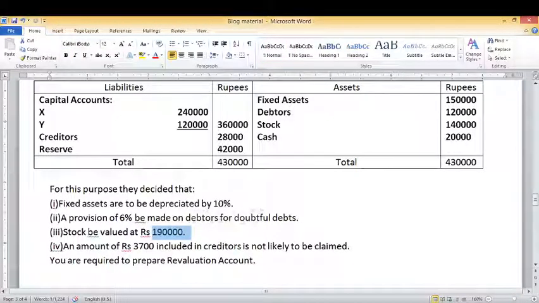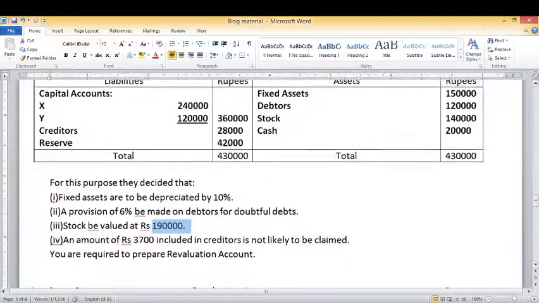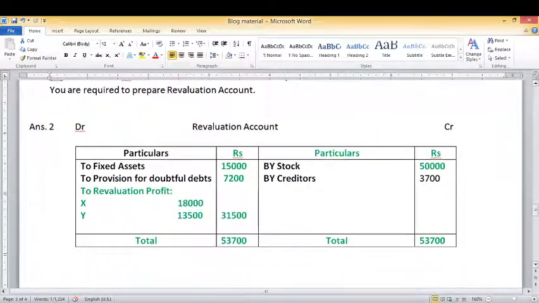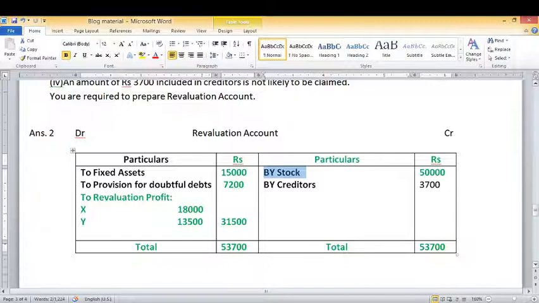It means stock is increasing by 50,000. So it is a case of profit, and profit will be recorded on the credit side of the revaluation account. So how will you record it? By stock 50,000 on the credit side of the revaluation account, right?